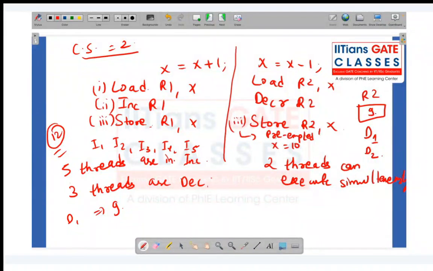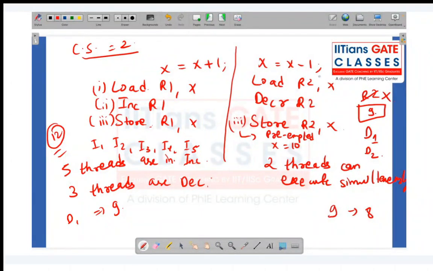Okay, so not preempted, let's say it has returned to x. So let's say the x value is 9. Again, let's say another thread comes. So now the value 9 will be changed to 8. Okay, so now in this case, what will be happening?